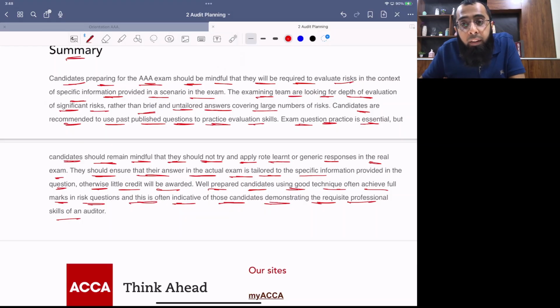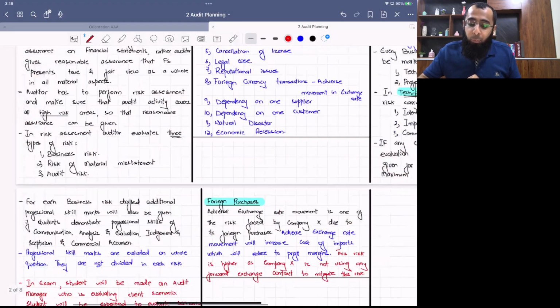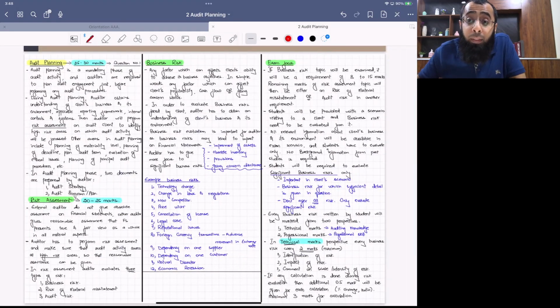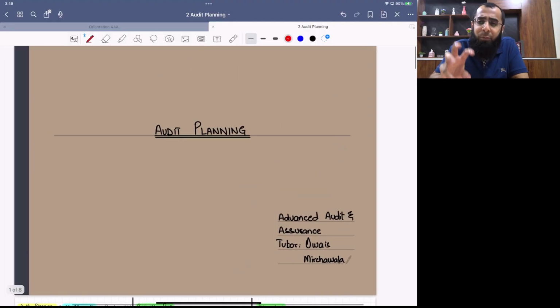So if you look at this article, it didn't include anything new, but it gave us good examples of what the examiner is expecting from us in the examination. So if I just revise today's class, yes, it was a bit long class because it was a class relating to the topic. But from the next class, when we'll be moving towards the past papers, the classes will be much easier and smaller. But as I told you during the class also, whenever you feel tired, you have a pause button. You can pause me, get refreshed, and come back again and join. But make sure that you listen to this class carefully because this was an important discussion relating to audit planning.